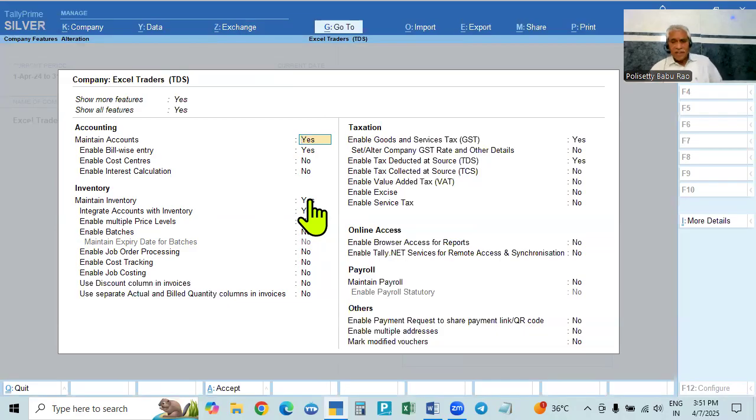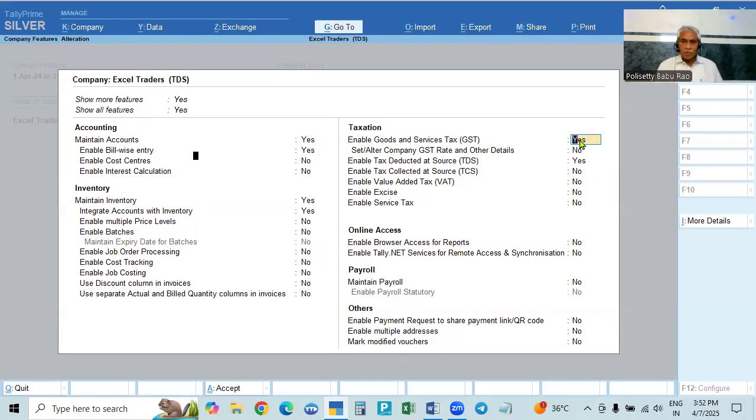We will be entering entries for inventory. So that's why we will have inventory, and it is to be activated. In the voucher, we will make the sales or purchase entries in item invoice mode. But in between, if you purchase a service, in the purchase voucher for this service only, we have to use accounting invoice. For other transactions with inventory, we have to use item invoice. That's why this inventory feature also has to be activated.